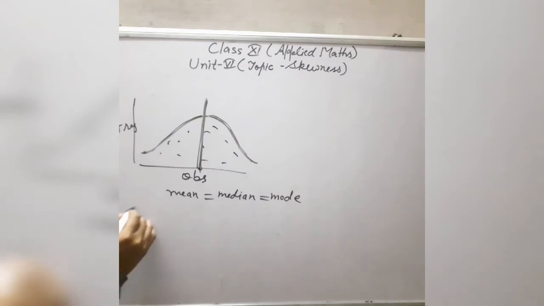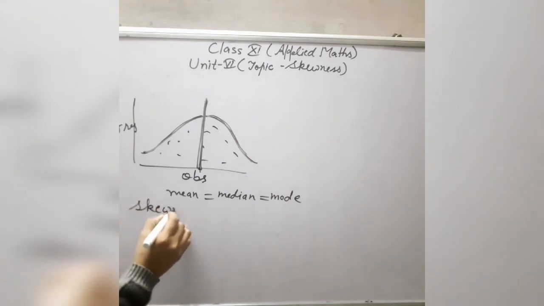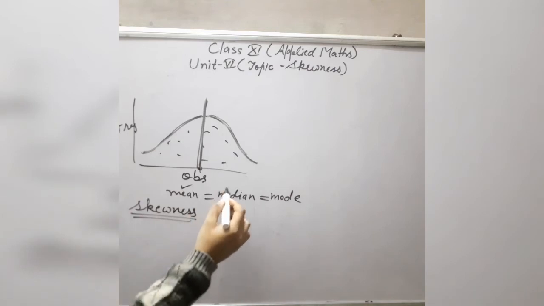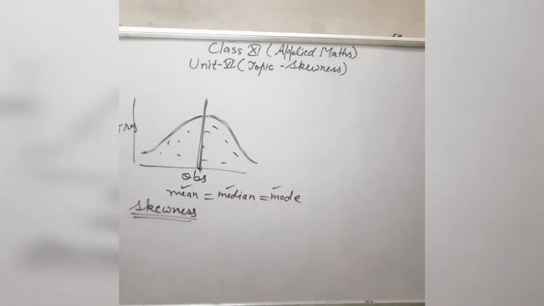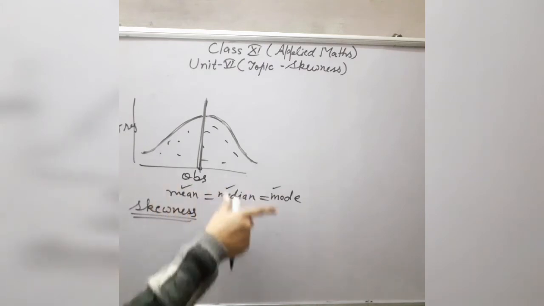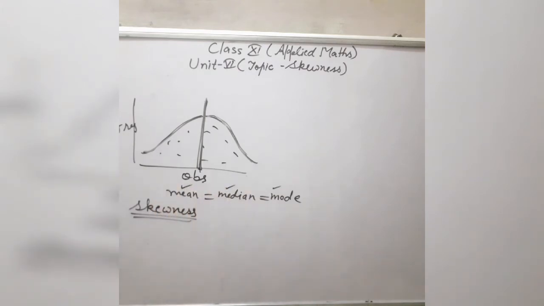So in the next topic, skewness, we will measure this symmetry, but it is not necessary that all data will always be symmetrical, because in all data it is not necessary that mean is equal to median is equal to mode. In some cases two of these are equal and the third one is different. In some cases all three are unequal, in some cases all three are equal. So there are different cases.